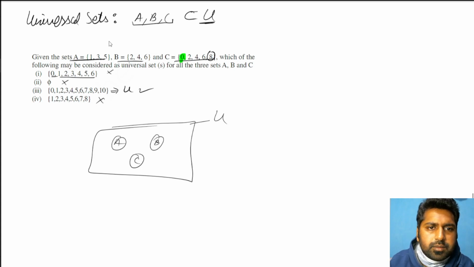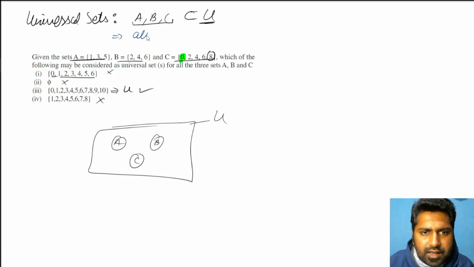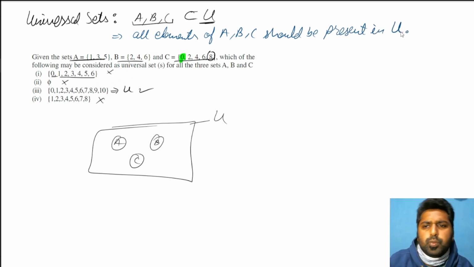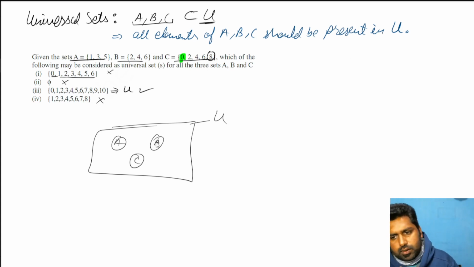I'll write down a statement that will help you. All elements of A, B and C should be present in the universal set, which is represented by U.